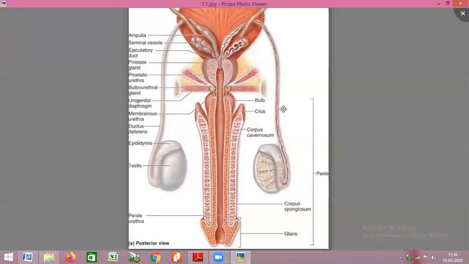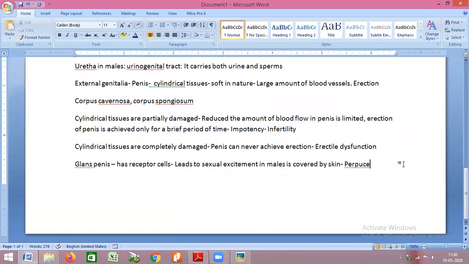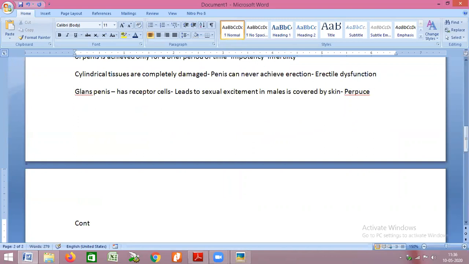Now, during sexual mating, if a couple doesn't want to undergo pregnancy, they just want to enjoy the act of copulation or sexual mating, but don't want to attain pregnancy, then various structures can be taken into consideration in order to avoid this pregnancy. Such structures I have already told you as contraceptives, and we have already discussed two contraceptives out of it. What are your permanent sterilization and your temporary sterilization techniques, right?